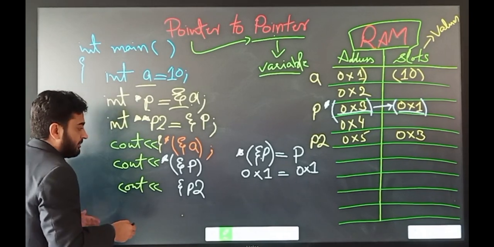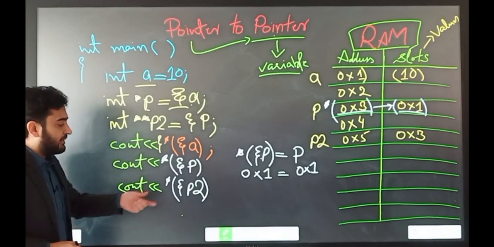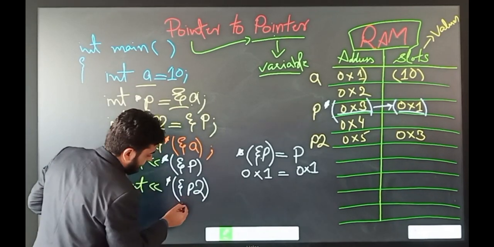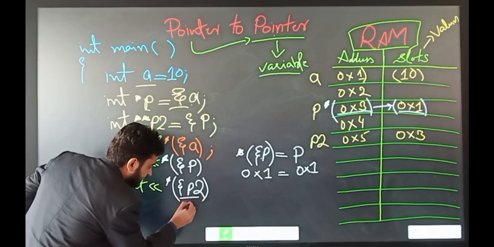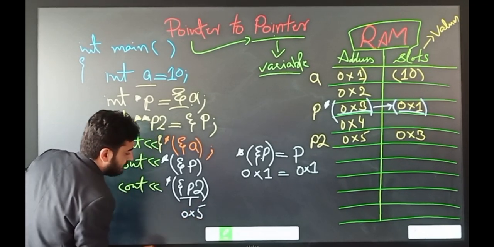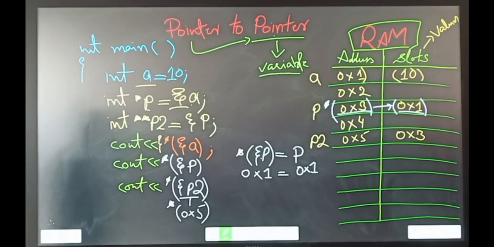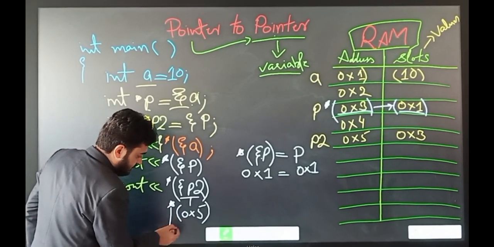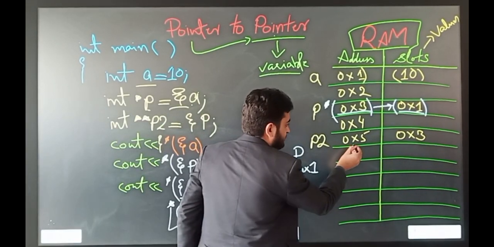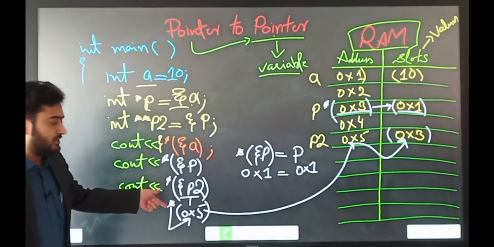And by using the dereference operator, you can print out the value inside P2. By putting the dereference operator on this address, it returns the value 0 cross 5, and then we are putting the dereference operator on this address. This means that we are interested to print out the value inside this address. So inside this address we have value 0 cross 3, and this will be printed out on the screen.